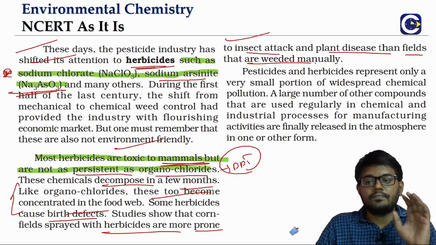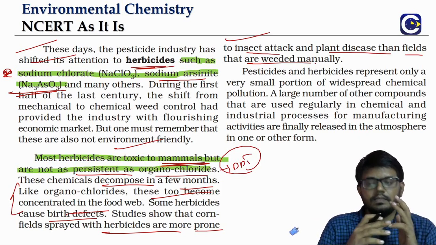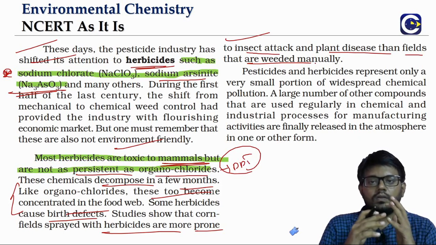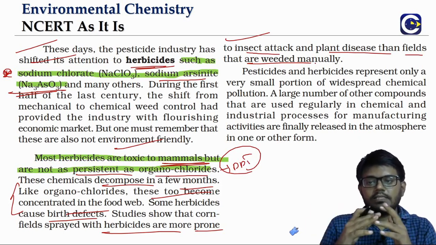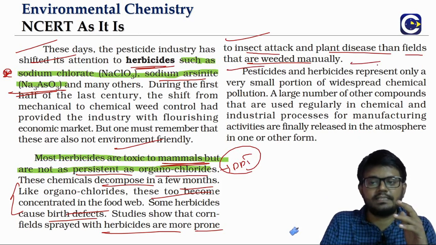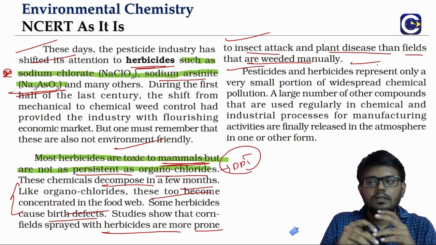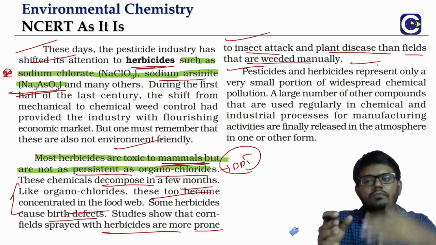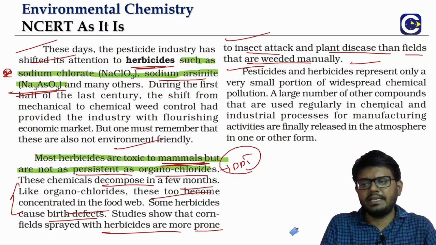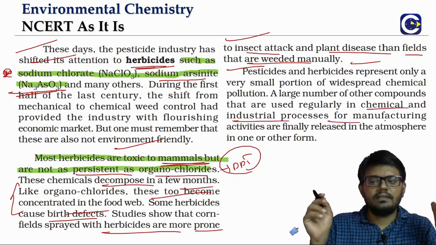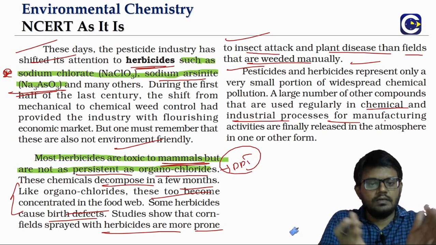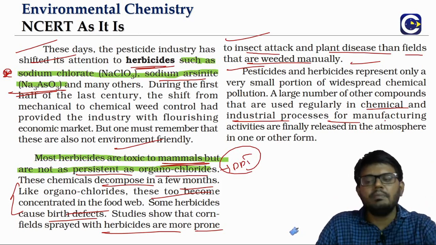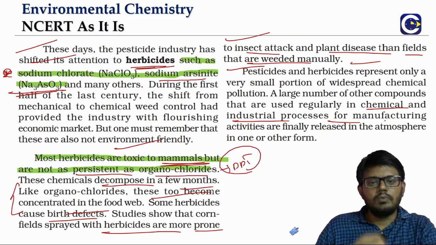Now the thing is, when you look at the entire use of chemicals in agriculture, whether you talk about the pesticides or herbicides, they only represent a small part of the chemical pollution. Other than that, we also have the regular chemical industries. When you look at the manufacturing process and their emissions, all these things also release chemicals in one or the other form into the atmosphere.